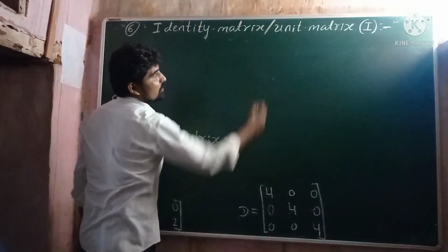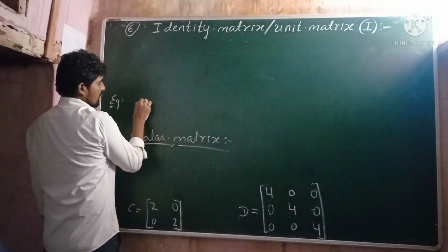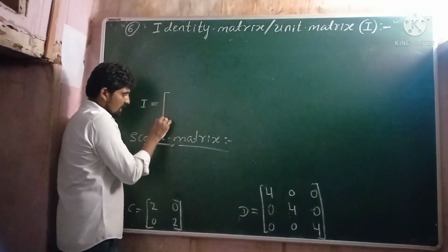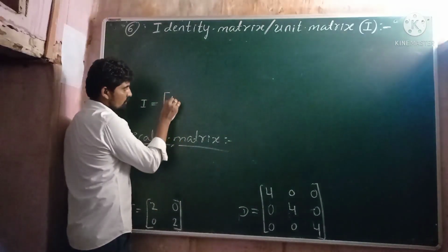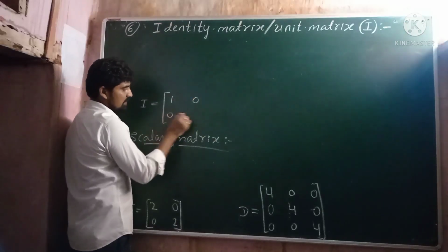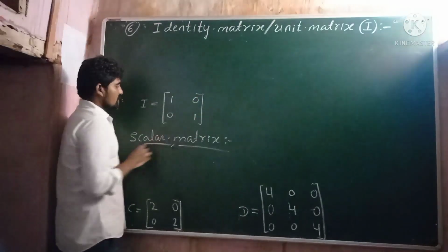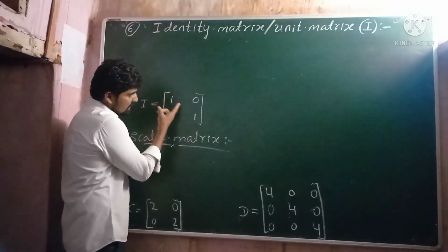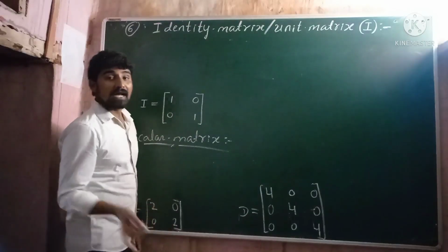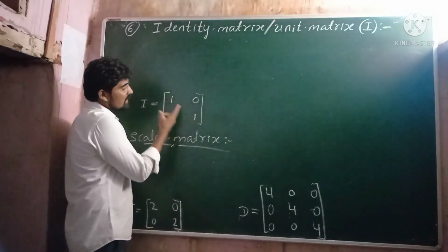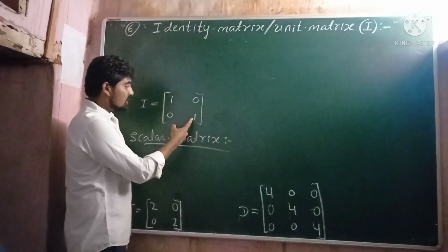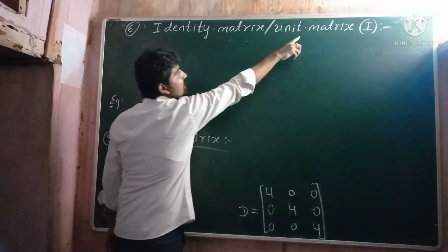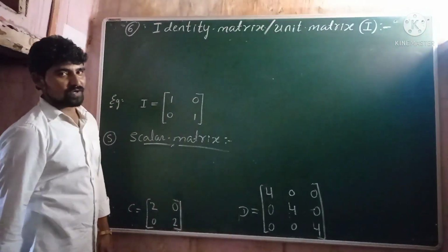So as you know, the unit matrix is denoted by capital letter I. I is one of the matrices, and the elements of the matrix are 1, 0, 0, 1. So this matrix I is one of the scalar matrices. Why? Because all the diagonal elements are equal here, and these diagonal elements are equal to 1. Hence this scalar matrix is one of the identity matrices or unit matrices. I hope all of you understood.